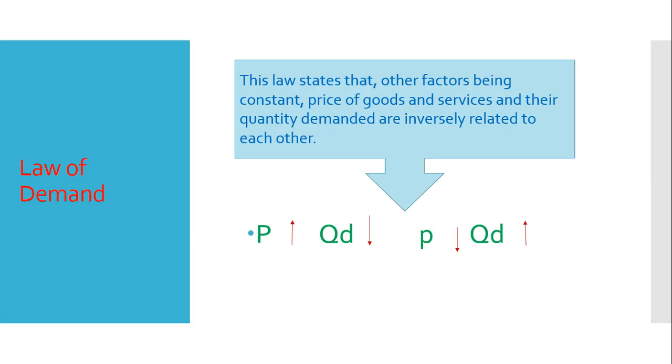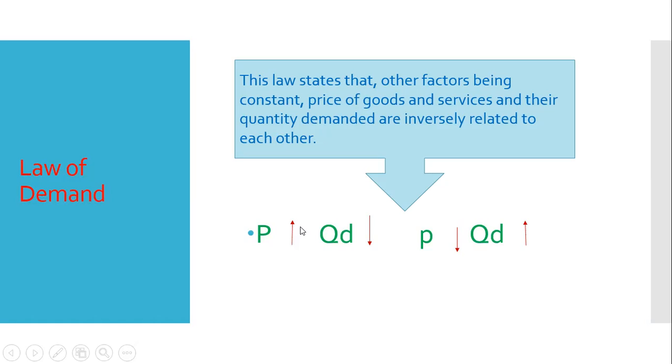That means in the law of demand, we find two variables. One is price and another one is quantity demanded. As quantity demanded depends on price change, price is the independent variable and quantity demanded is the dependent variable, as quantity demanded varies depending on price change. So price changes independently and quantity demanded is the dependent variable. According to the law of demand, we find an inverse relationship between these two variables.